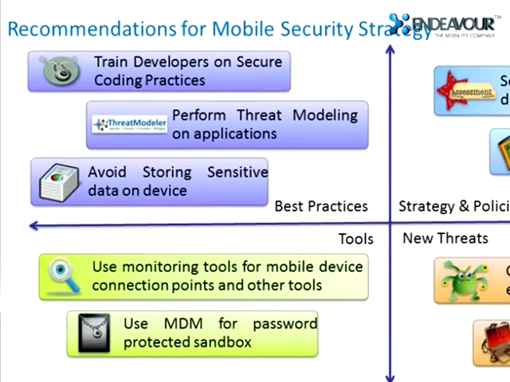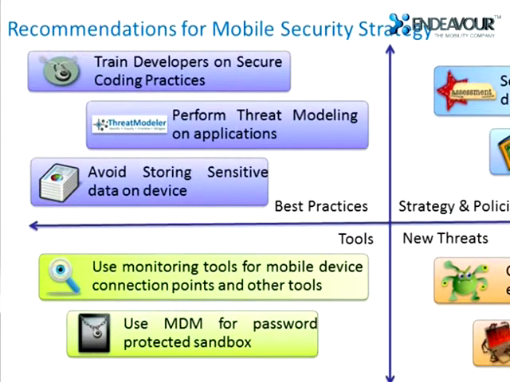We also have best practices like threat modeling. Threat modeling is where the testing team itself tries to exploit the application, so we don't have to wait for somebody to attack the application and then find the solution for it. Threat modeling is a concept used in testing, where the testers exploit the application and try to see if there are any security gaps in the application.